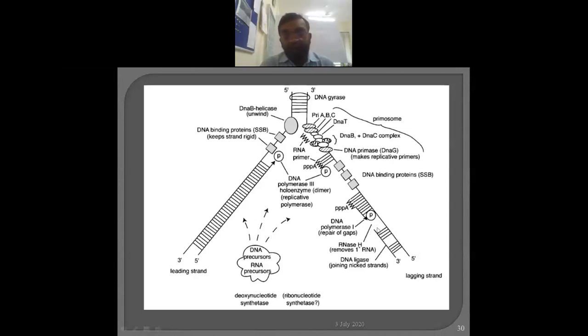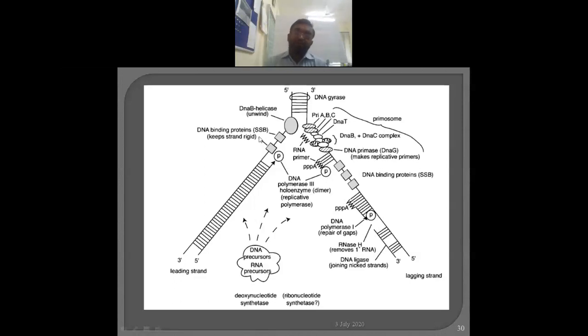Why discontinuous? What happens here? For example, here the primer gets synthesized, then DNA polymerase comes, but it can't go further because the replication fork is traveling here. Okay, hence once again that process is discontinued. Here the RNA primer is there, and then DNA is synthesized by the DNA polymerase. Then once again the RNA primer is there, then DNA is synthesized. Means here it is discontinuously synthesized.